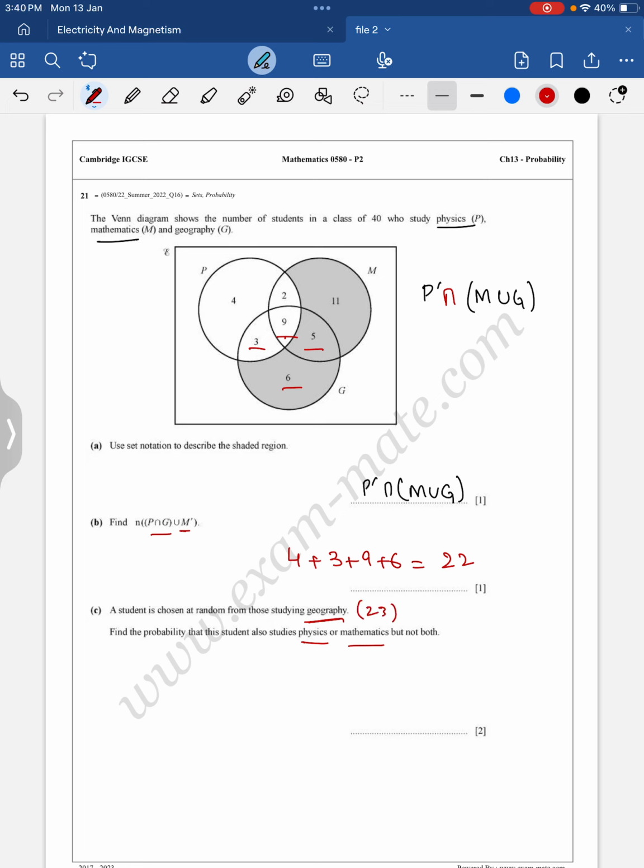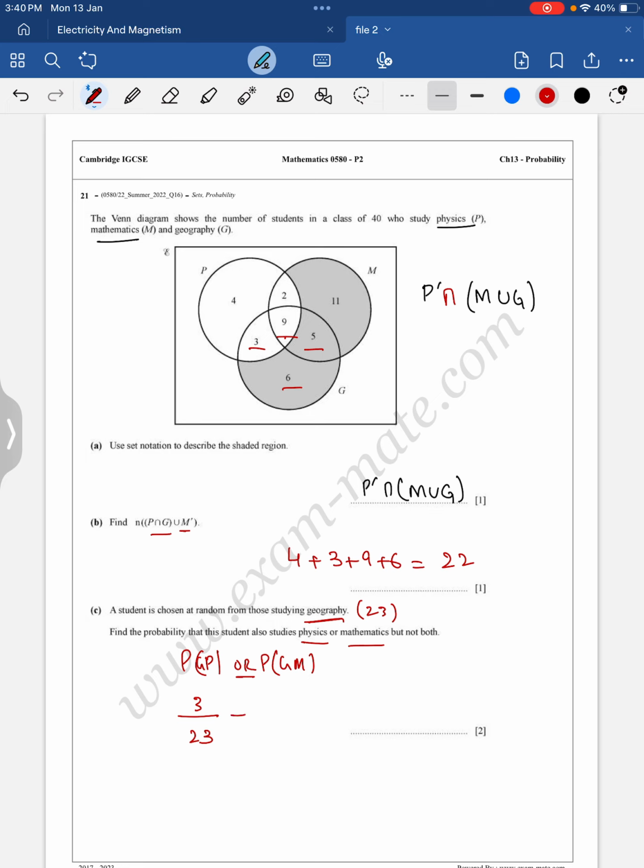Find the probability that the student also studies physics or mathematics. So physics and geography, or geography and mathematics. So total geography students are 23. Out of that, physics students are 3.